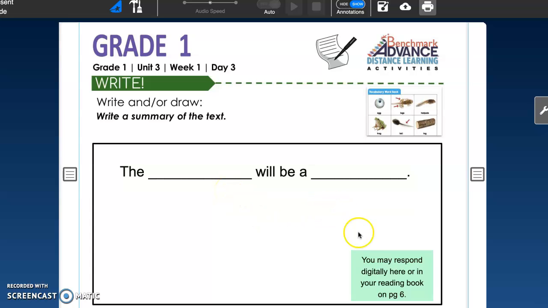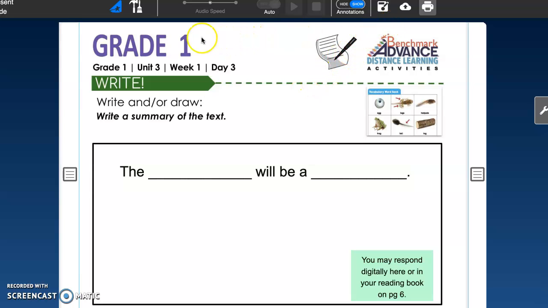This sentence frame is also found on page 6 in your reading book. So you can either write in your reading book if you have it, or you can add words into this sentence frame to write the summary of the text. Or you may have more information that you want to write onto this page. It's up to you how you respond, as long as you are summarizing the text.